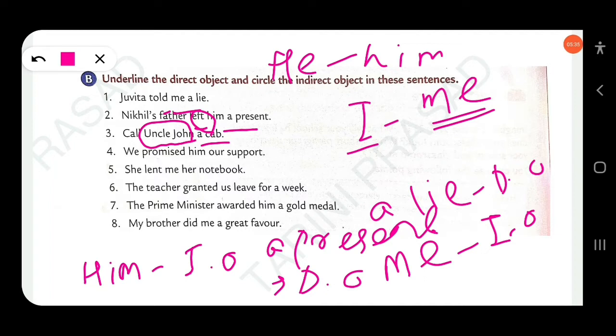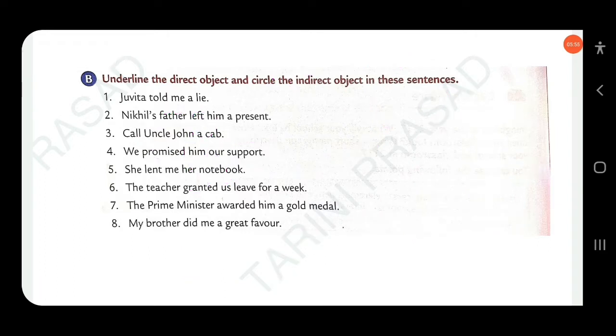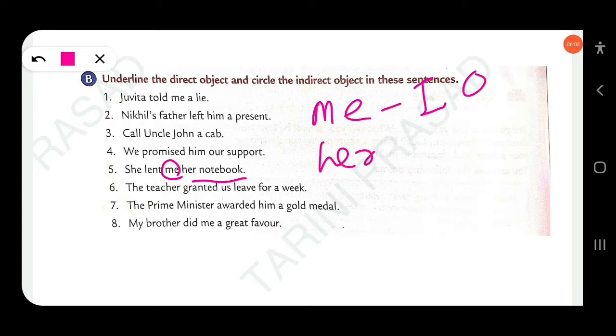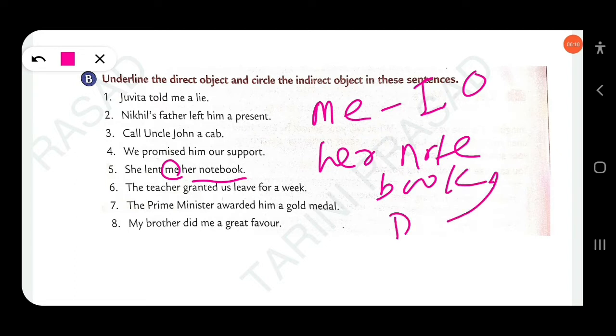Then next, "We promised him our support." Similarly here, him is the object of he, and our support. Our support is the direct object and him is the indirect object, a living person. Clear? Then next, "She lent me her notebook." Similarly here, me and her notebook. Me is the indirect object and her notebook is the direct object.